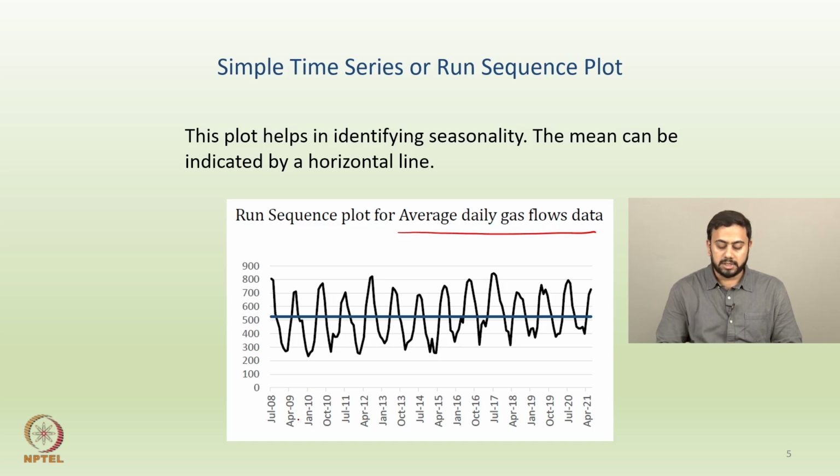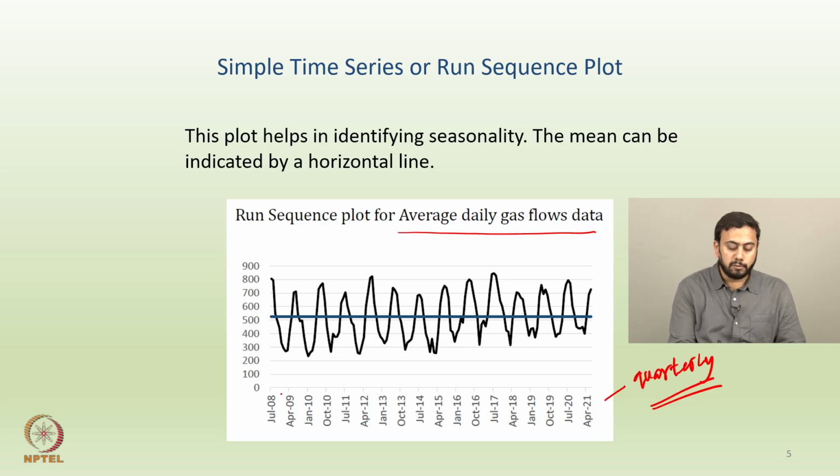So on the x-axis, if you observe, we have all the months, right? So let's say July of 2008, then April of 2009, then January of 2010, then October of 2010, then July of 2011 and so on and so forth. So I think this data is more like quarterly data, right? If you observe the pattern here, the data is quarterly. So July, then April of next year, then January, October, July. Obviously, you have a few months which are not listed on the axis, but you still have the data for them. But the data is quarterly data, right?